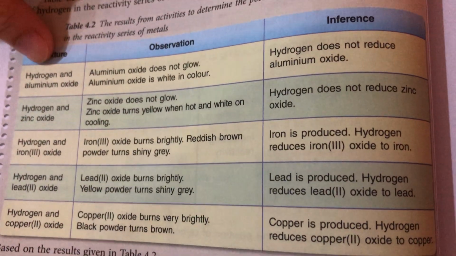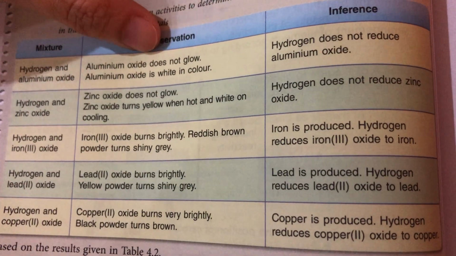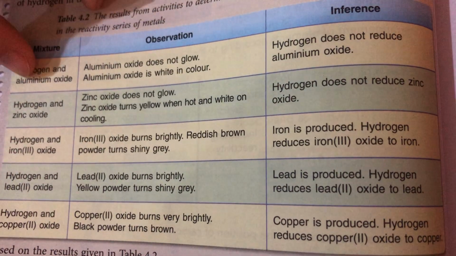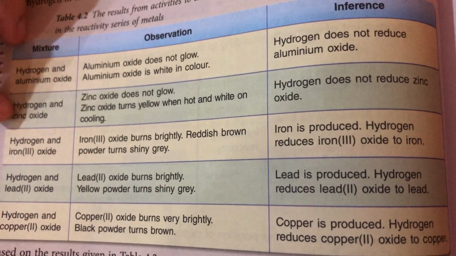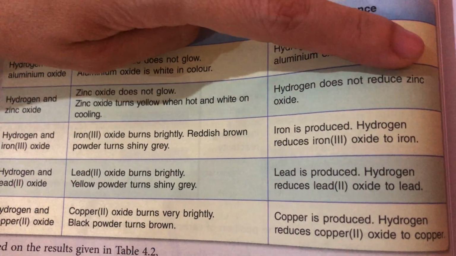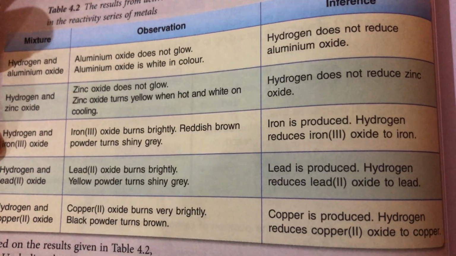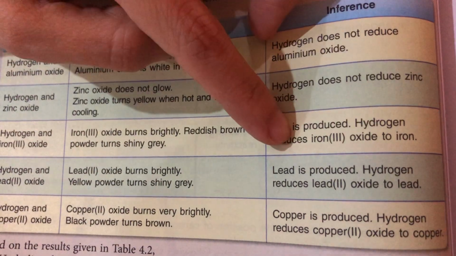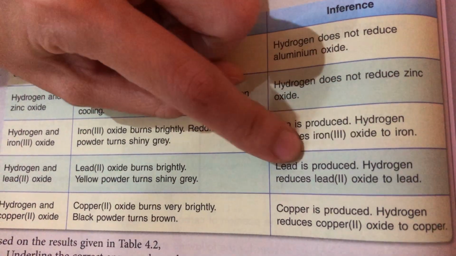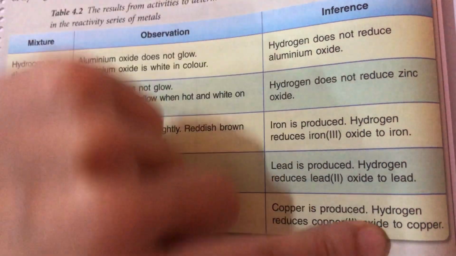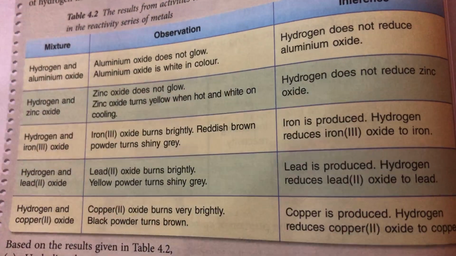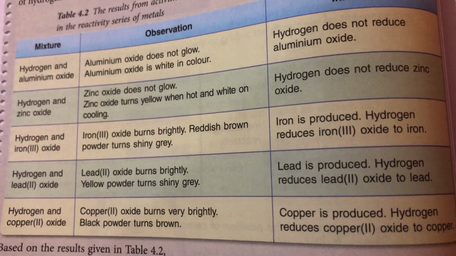You see that hydrogen with aluminum oxide, no reaction. It does not reduce because aluminum is above hydrogen. Hydrogen and zinc also no reaction, because it does not reduce zinc. Okay. Hydrogen with iron, yes, it is produced. Hydrogen reduces iron oxide to iron. So now you have your pure iron already. Lead, you also get pure lead. Copper, you get pure copper. Okay, why? Because aluminum and zinc are above hydrogen, which means they are more active.